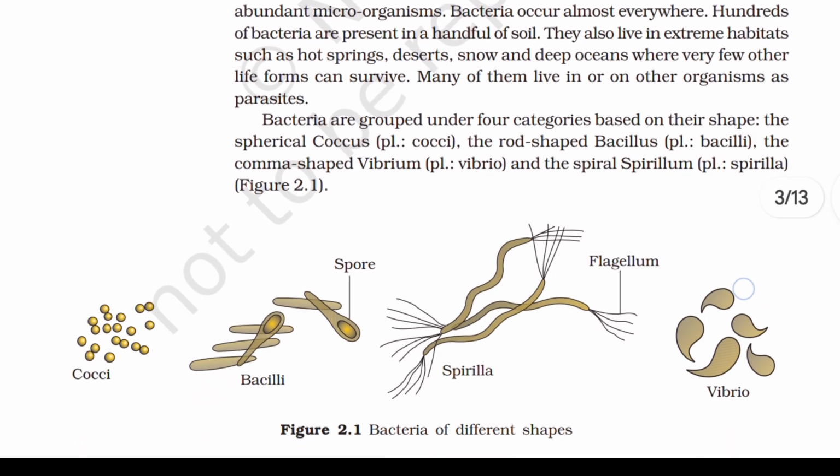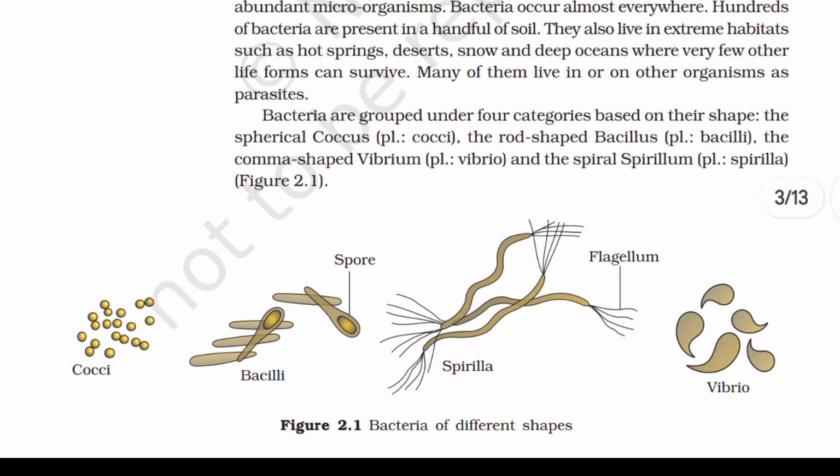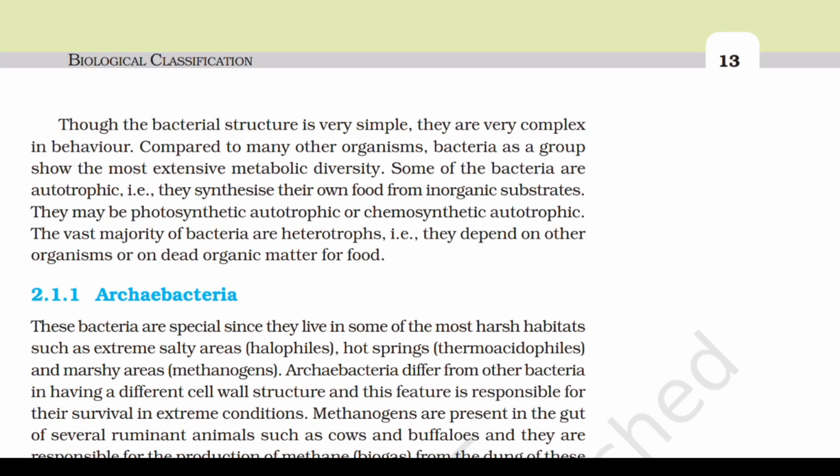Bacteria are grouped under four categories based on their shape: the spherical coccus, the rod shaped bacillus, the comma shaped vibrio, and the spiral spirillum. Bacterial structure is very simple. They are very complex in behavior. Compared to many other organisms, bacteria as a group show the most extensive metabolic diversity.